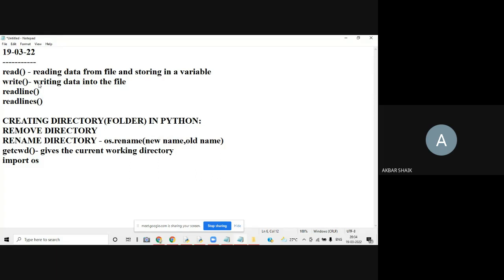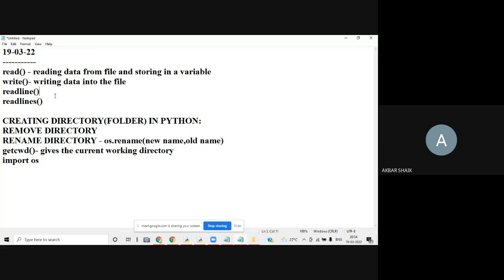So what is meant by readline and what is meant by readlines? Readline is used to read the data of a particular file line by line. And readlines is going to read multiple lines. How we are going to use these functions and what is the difference between readline and readlines, we'll see with an example.